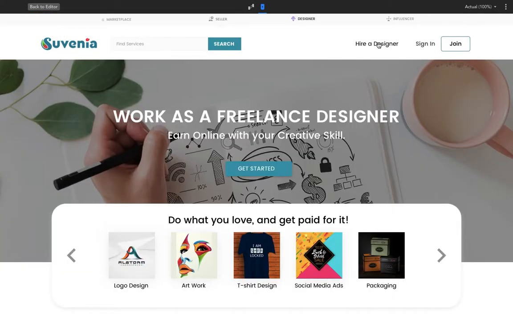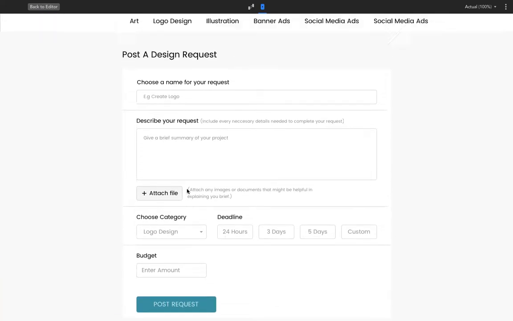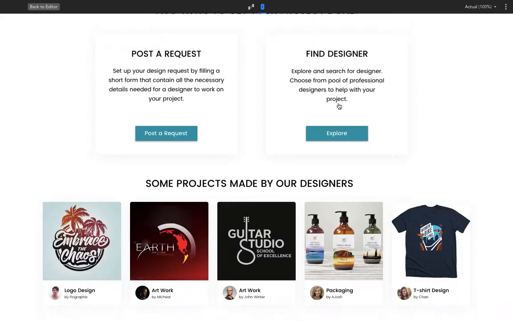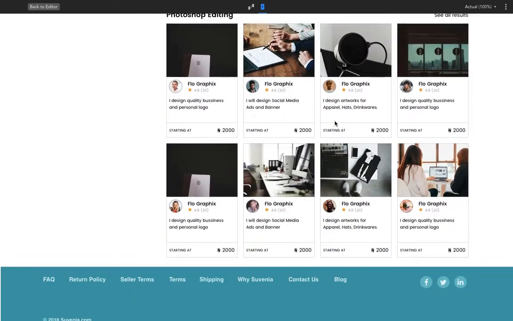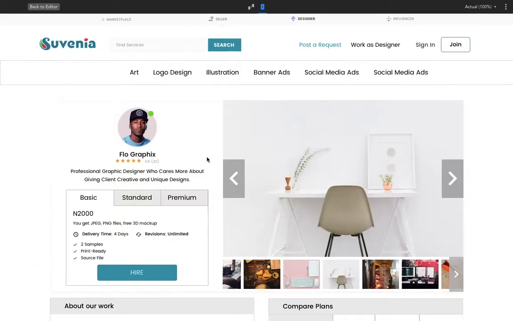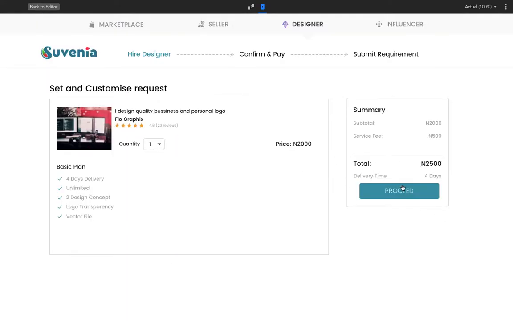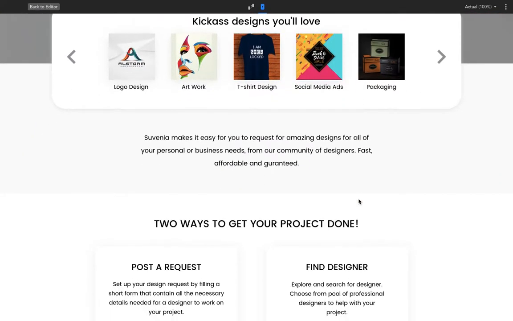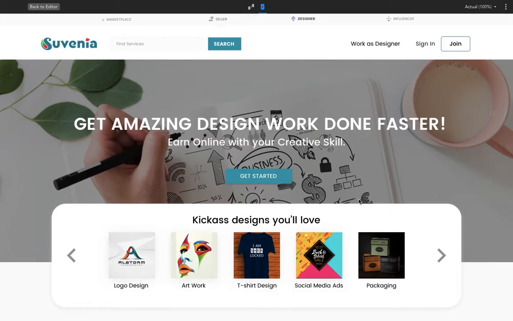In addition, individuals can come to the designer marketplace and hire designers by either posting a request, simply by following all the details below, or by exploring our network of service providers. They can see what each service provider offers, choose to hire, see the rate at which they are able to hire, proceed, and then complete that gig. This provides multiple options for individuals to purchase designer services.